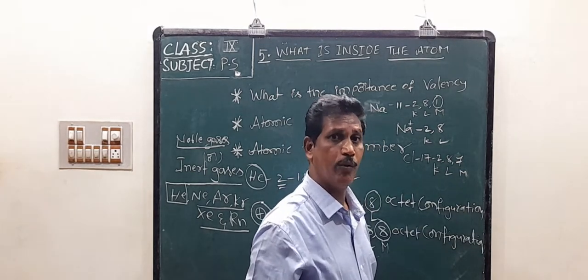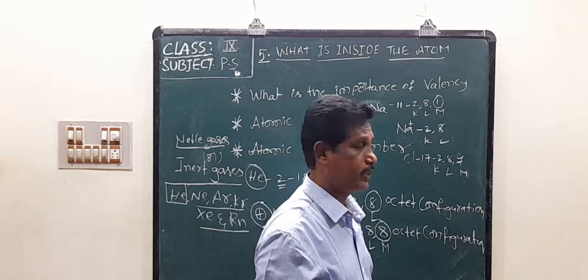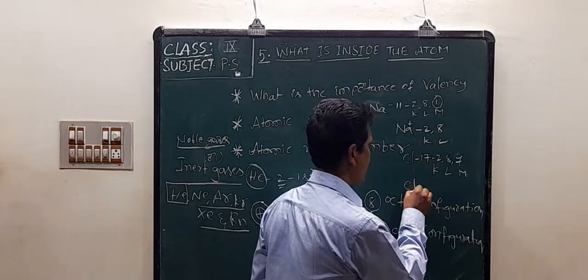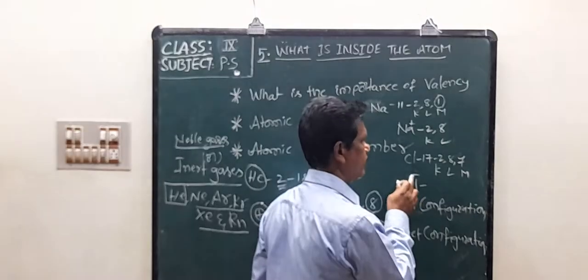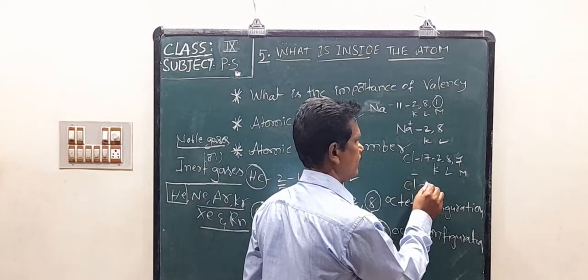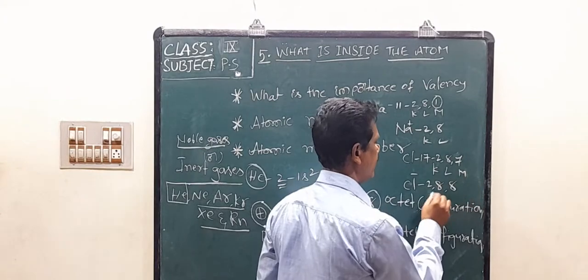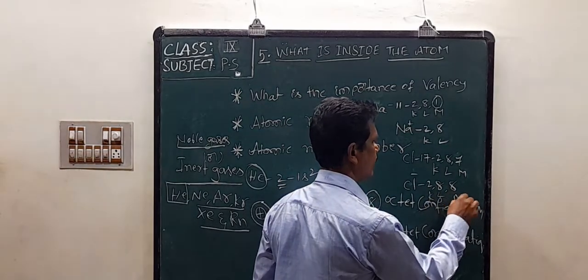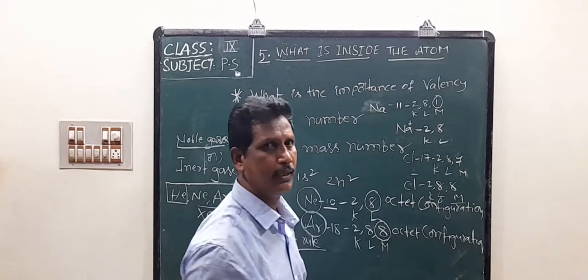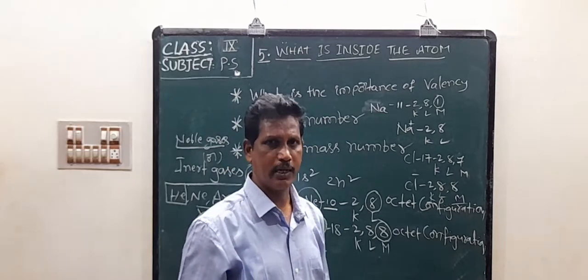If it gains 1 electron, it gets an octet configuration. Cl minus means Cl gained 1 electron. Its electronic configuration is 2, 8, 8, and the M shell contains 8 electrons after receiving 1 electron.